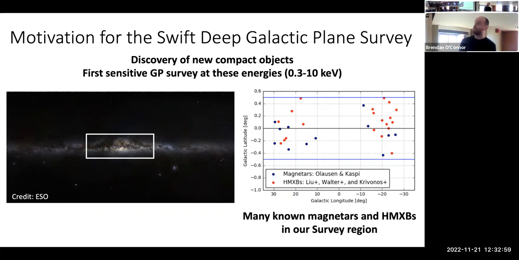The other motivation for these survey regions is that on the right, we see in galactic latitude and longitude the location of known magnetars and high mass X-ray binaries before we carried out this survey. So these objects we're looking for do exist in this region, and we want to understand whether there are more in this region.